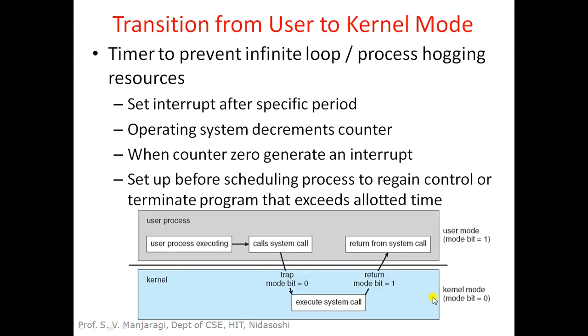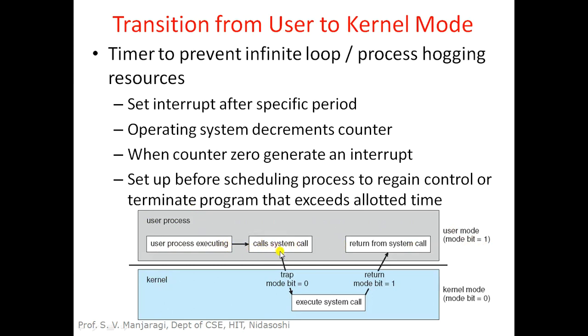So that is shown in this particular diagram. For the user mode, the mode bit is 1, and for the kernel mode, the bit is set to 0. This is the kernel, and this is the user process. The user process is executing in the user mode where the mode bit is set to 1, and whenever the user process wants to interact with the hardware devices, it calls a system call which is provided by the operating system,